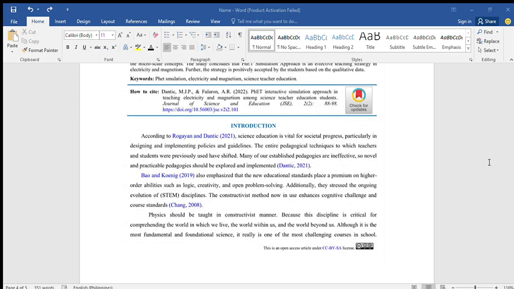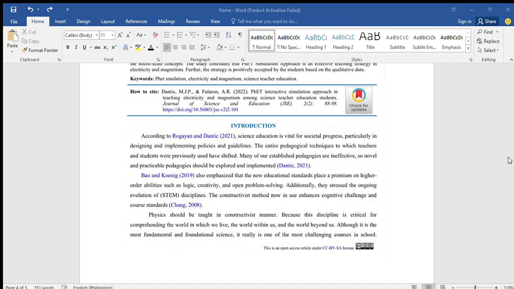The teacher will show a demonstration of the bar magnet, and then the teacher will ask a question after the demonstration based on their observation. So the sample questions are: what do you see happening with the iron filings? And how do you think magnets work?